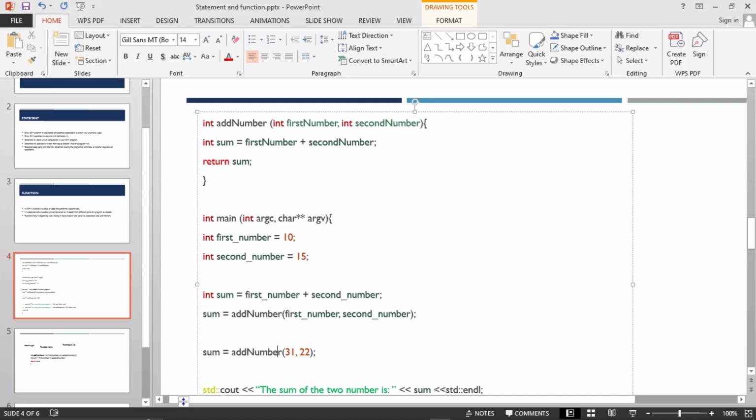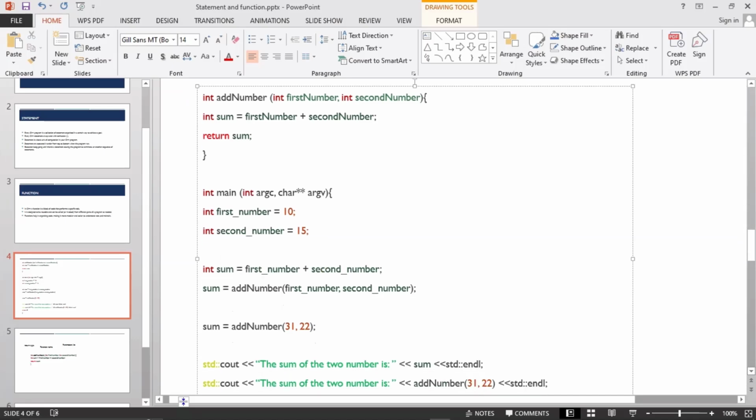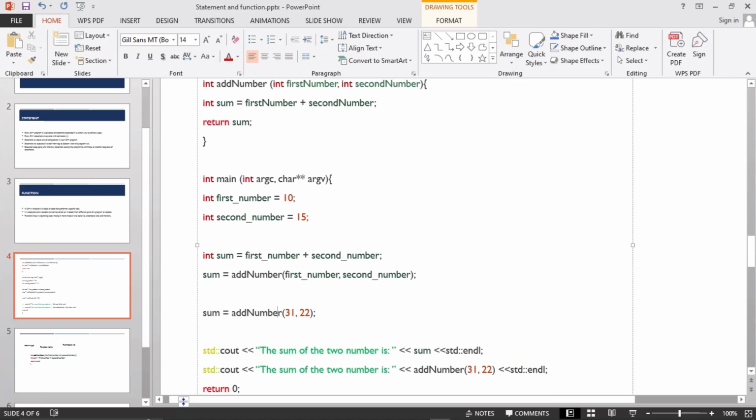And we actually make use of the function again. We just add a direct number to it, a direct value to it. We don't initialize, or we don't put the value in a variable just like this. We just call it direct, and it's gonna do the same thing. Add both numbers for us, add 31 and 22. It's gonna add them and store it here.